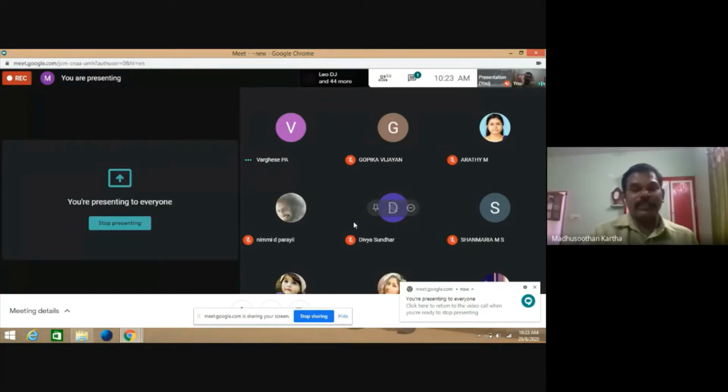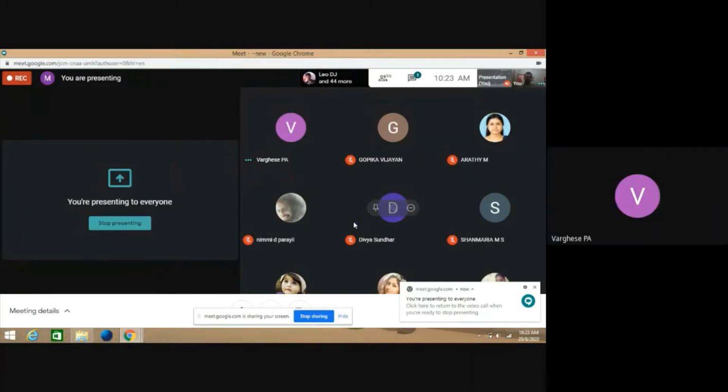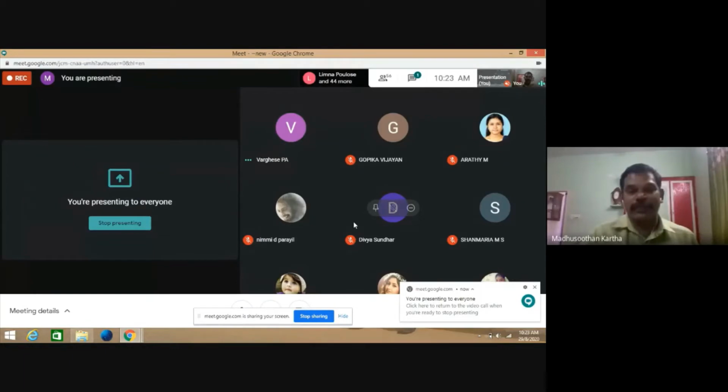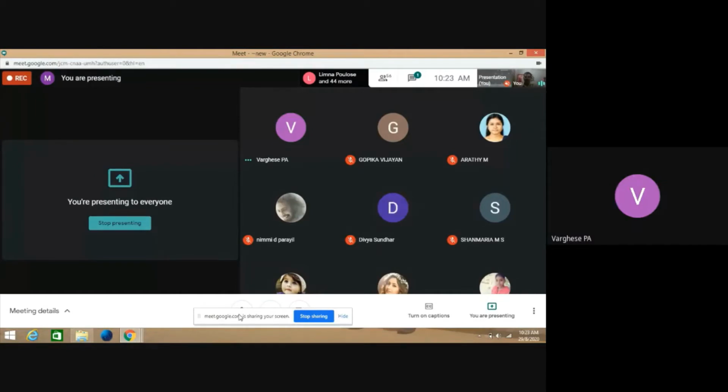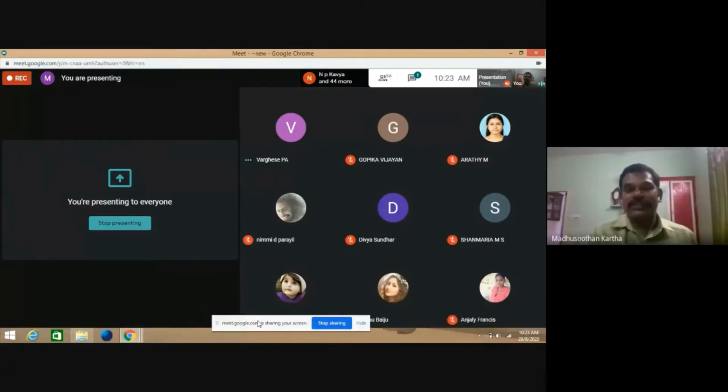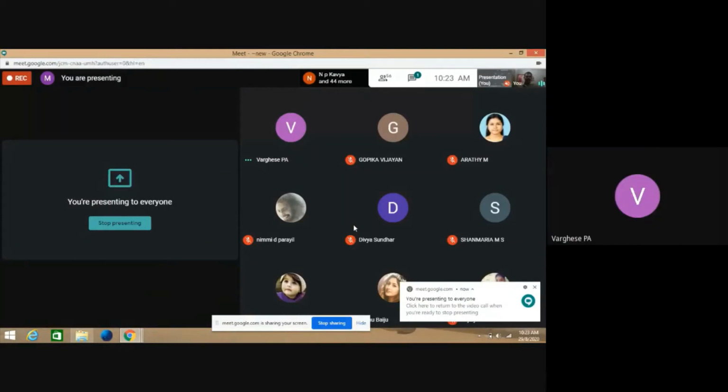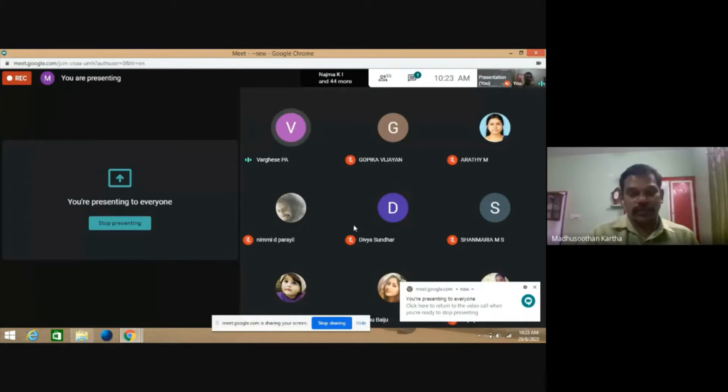But in objective examination, you won't get 100 out of 100. Very important thing is that you won't get 100 out of 100. So what is the strategy for appearing in a competitive examination? In a competitive examination, you are not supposed to attend the entire question. But in UGC examination, you can attend the entire question.